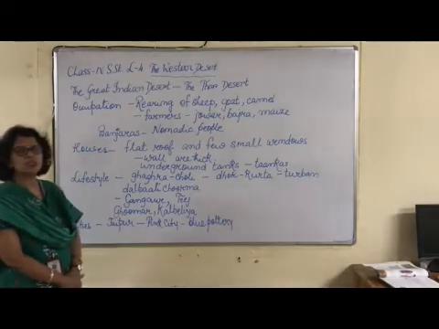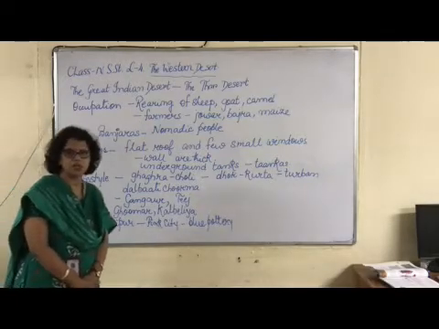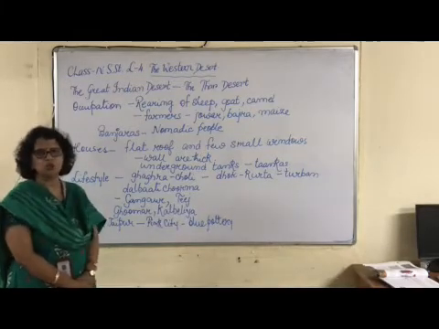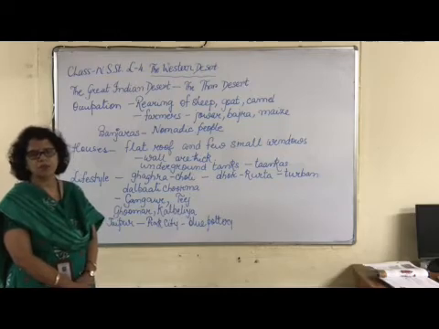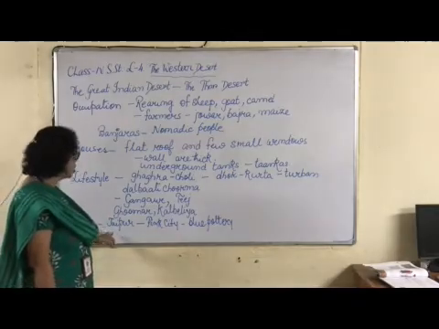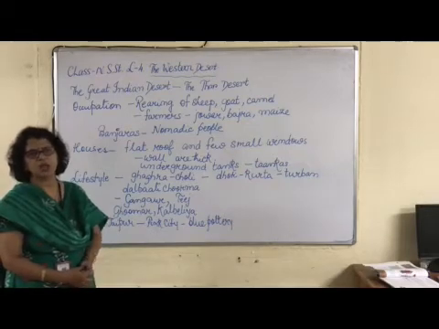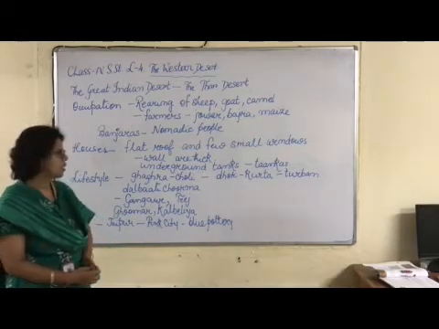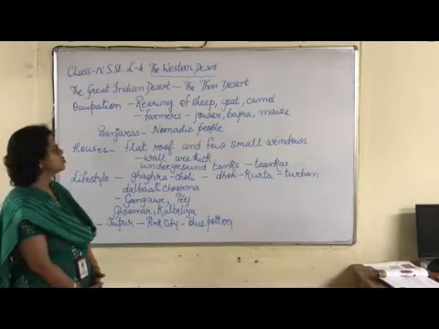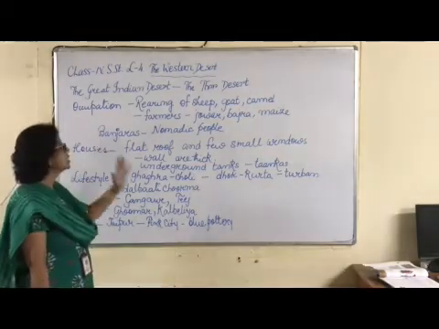And then coming to the cities, you all know that Jaipur is the capital of Rajasthan. It's one of the most important cities of Rajasthan. Then you have Jodhpur, Bikaner, and Jaisalmer. These are the important cities of Rajasthan. And Jaipur is also called the Pink City because old houses are made of pink stones, and blue pottery is very famous in Jaipur. So these are the most important things of this Great Indian Desert.